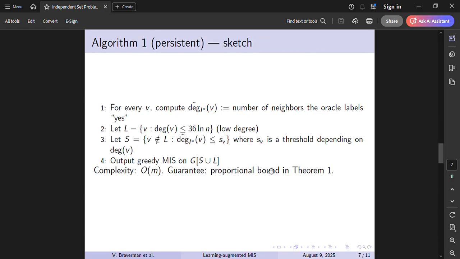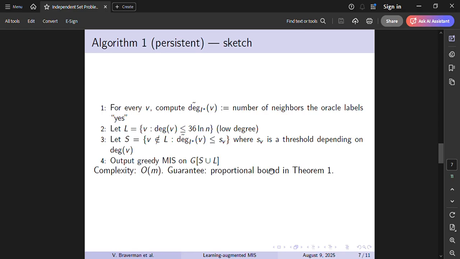Now for the persistent case, the algorithm works like this. Step 1: for every v, compute the degree of v and the number of neighbors the oracle labels as yes. In step 2, let L be the set of vertices v such that the degree of v is less than or equal to 36 log n, the lower degree vertices. Let s_v be the number of neighbors that the oracle predicts as yes.